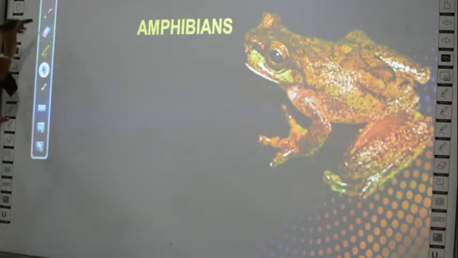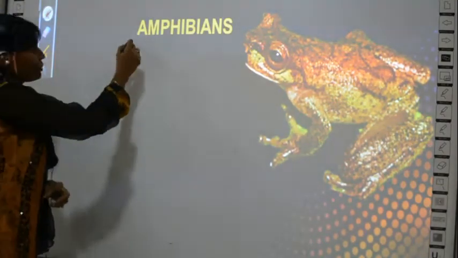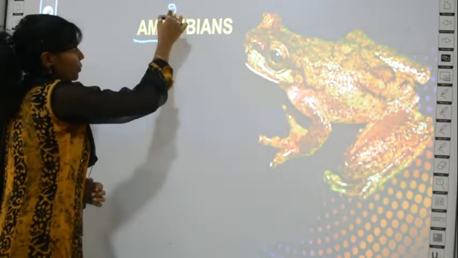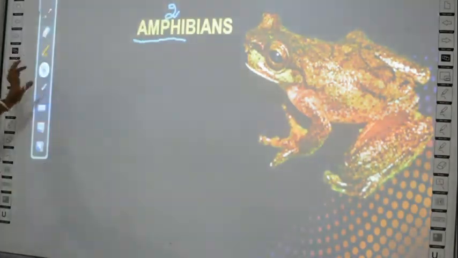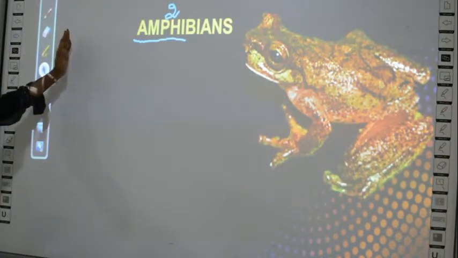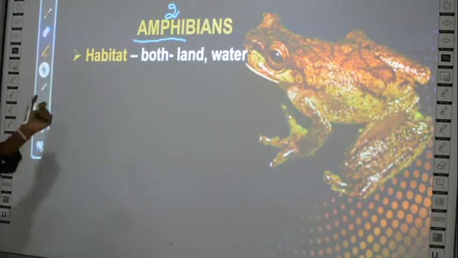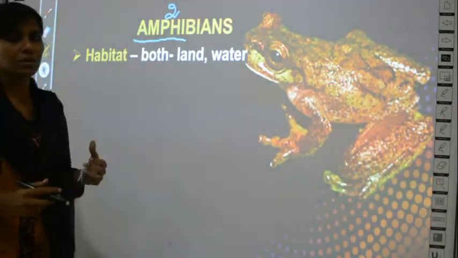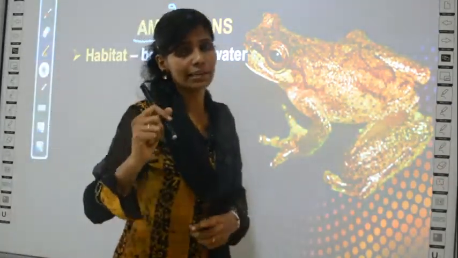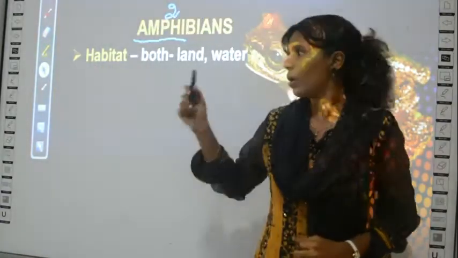Amphibians. The word amphi means two. Two what? We learn what it is. They have the property of living both on land and in water. So what is their habitat? Where do they live? They can live either on the land or in the water.